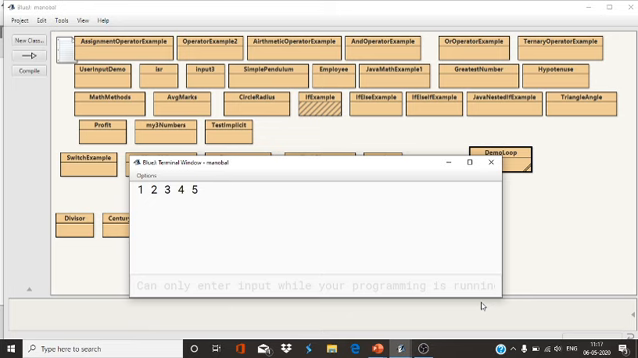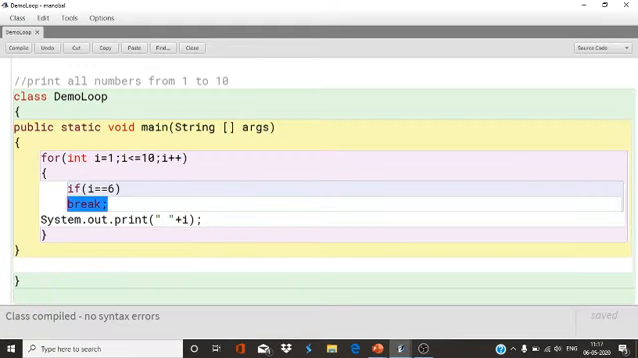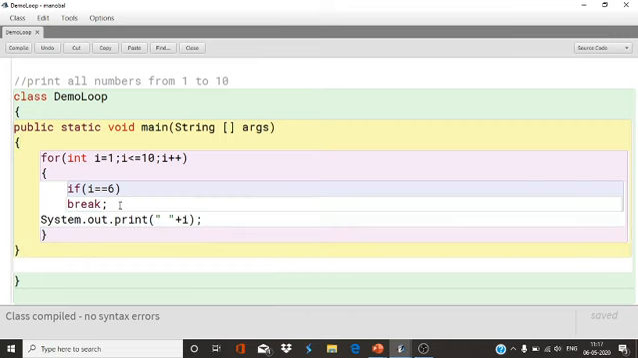Why? Because when the value of i became 6, this condition was satisfied and the break statement executed. So whenever the break statement executes, it comes out from the loop. So this is the use of the break statement. Now in a while loop also you can use it like that only.